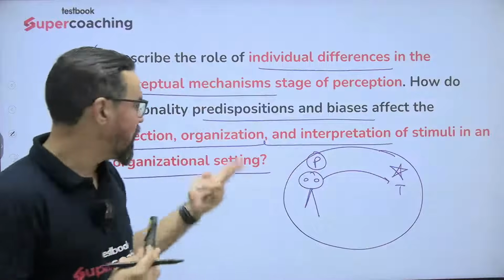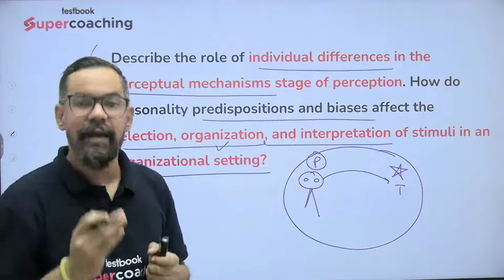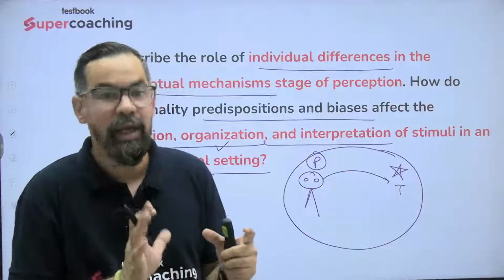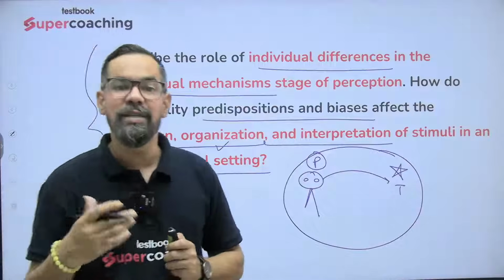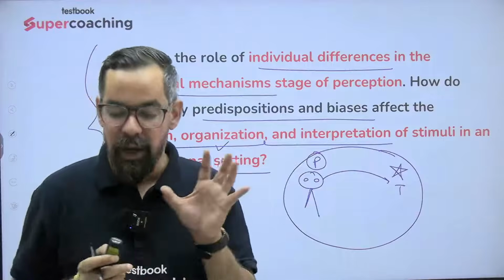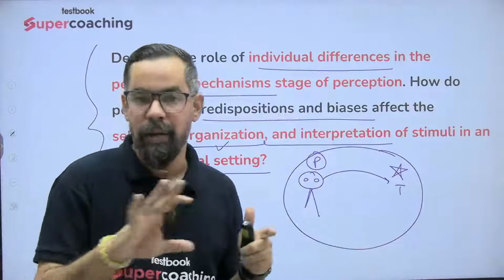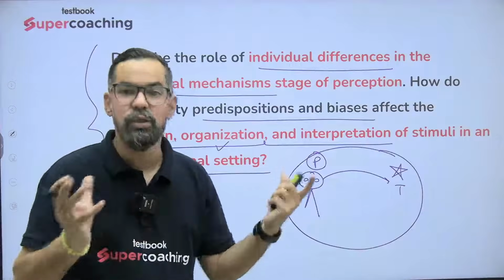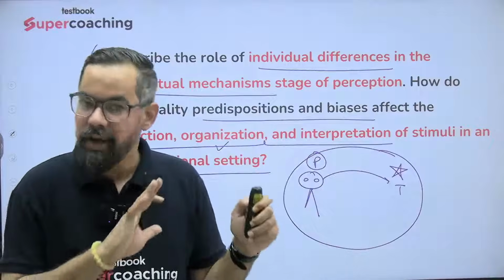Second one, when we organize things from those particular selections, while we categorize things, we categorize as per what is our motive with that particular target. And interpretation is based on your past experiences. So sometimes there is some sort of biasness. Okay? So our experiences, our motive, our interest areas, they generally affect your overall selection basis in everything. And it differs from one person to another. It is totally based on the personality, and personality has some sort of uniqueness. So this can be a good help for you in the descriptive.